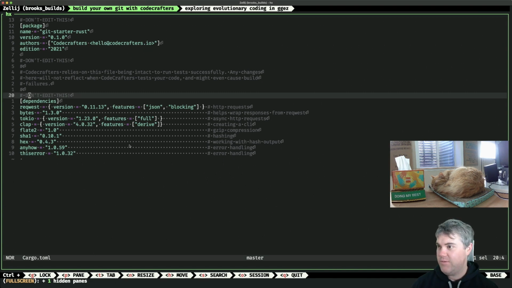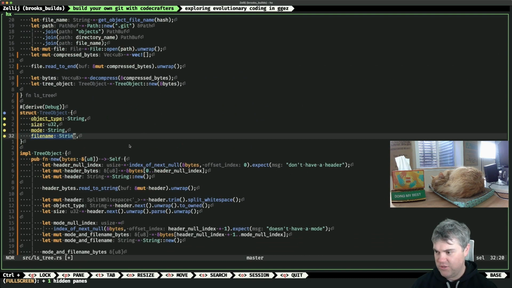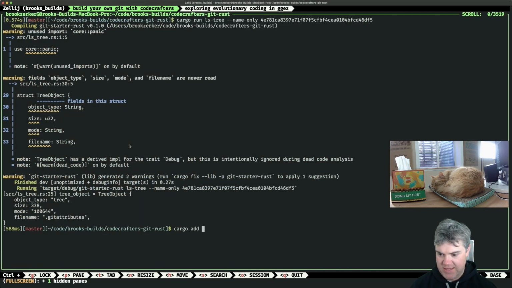Okay, it takes a little bit longer when we push for the first time because it has to build the new stuff. So let's close the buffer. Let's cargo add serde